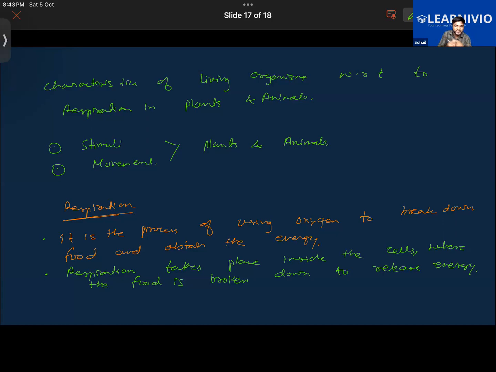So via our nose, for example, we humans will be taking in air via our nose. Basically our respiratory organs like the lungs, the nasal passage, the windpipe, all of it will be participating in breathing in air and exhaling the air. Further, that air will be used up by the cells to break down the food to obtain energy from it. That is what respiration is. Getting it? Further, the way plants take in oxygen and the way plants breathe and animals breathe are different from each other.